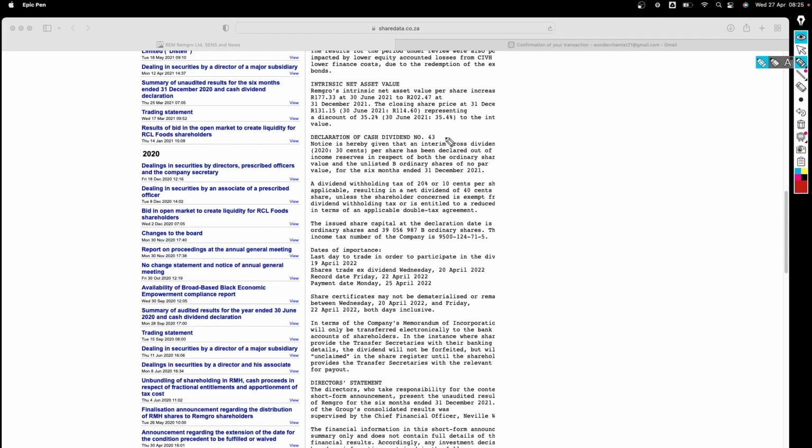As we are looking at the result, we can see that, like I said, it's a Remgro result. Remgro is a diversified company. They have a stake in different businesses. They have interest in banking, and also in some chemicals and hospitals. They own a bit of Mediclinic, and they own a bit of FirstRand. If you go through the portfolio of Remgro, you will see that they've got a whole lot of different companies.